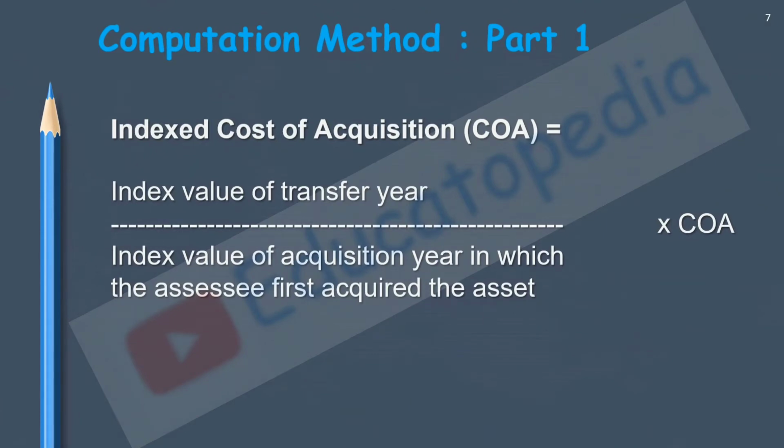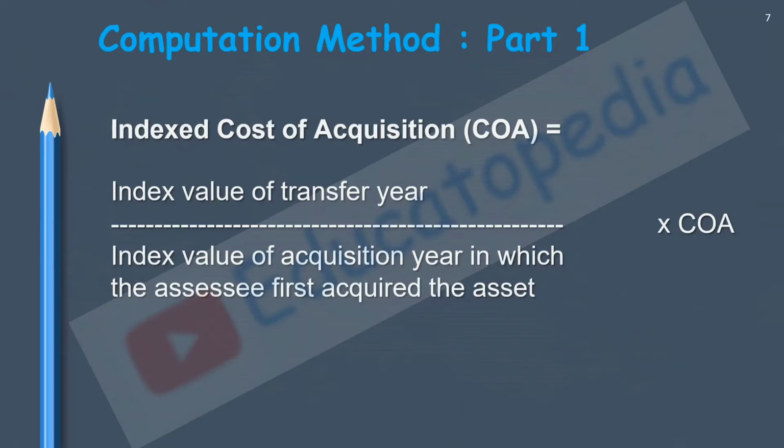Now we are going to see indexed cost of acquisition. The formula for computing indexed cost of acquisition is the index value of the transfer year. So we have to take the index value in the year when the asset was transferred, and divide it by the index value of the acquisition year, that is the year in which the acquisition of the asset was done.